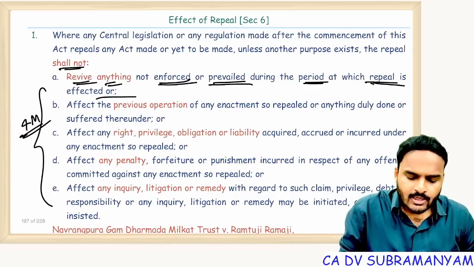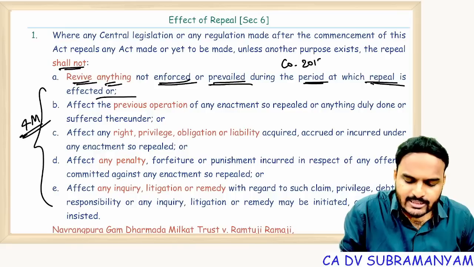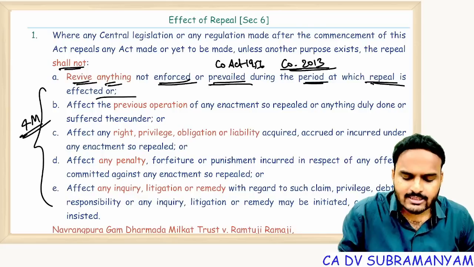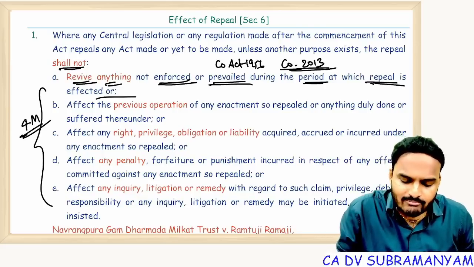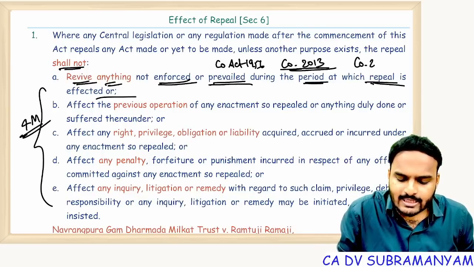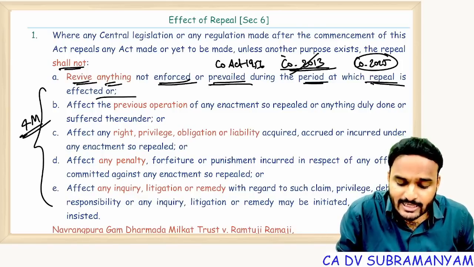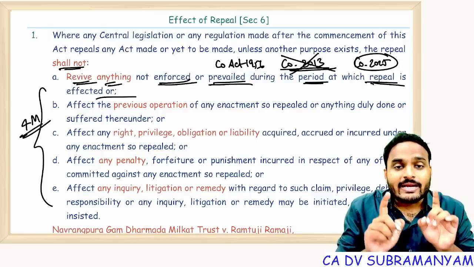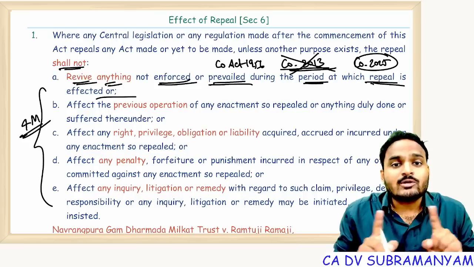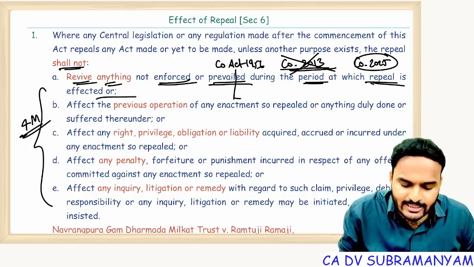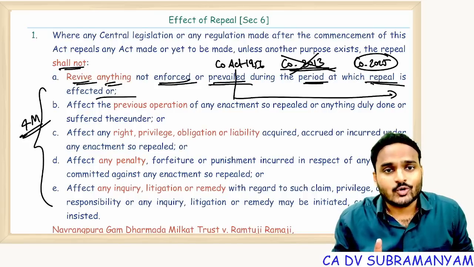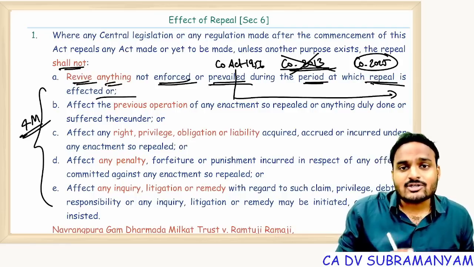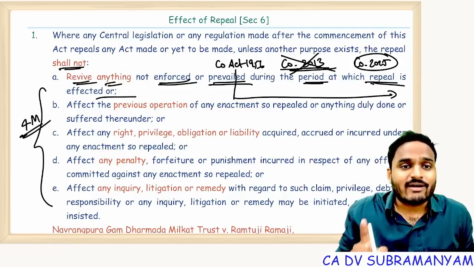For example, our Companies Act 2013 is there, correct? Before that we had the Companies Act 1956. Suppose the government wants to bring a new Companies Act 2025. That's why it repeals the Companies Act 2013. On repeal of the Companies Act 2013, don't come to the conclusion that the Companies Act 1956 will prevail. No. Previous provisions which are not enforced will not get revived.